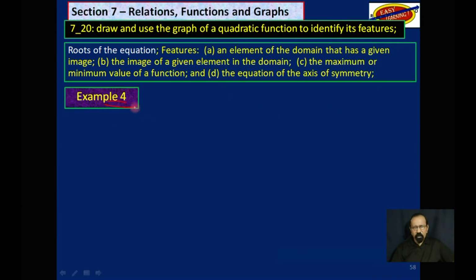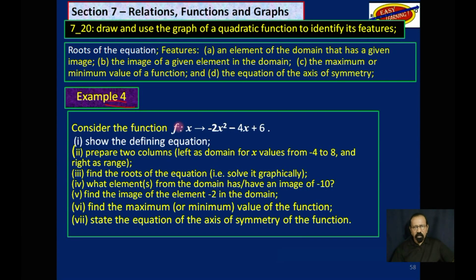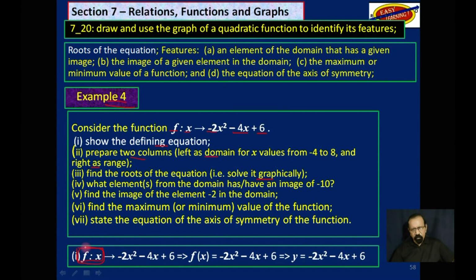Example 4, consider the function f such that x maps into -2x squared minus 4x plus 6. And then we go through those same steps that we were looking at just now. Show the defining equation and prepare these two columns, one with domain elements and the other one with the range or the image to those elements. And then we have to solve the equation graphically and so on. So by now you know how to do this.